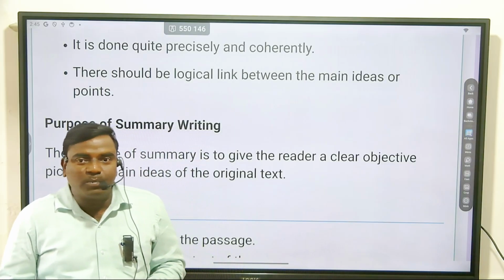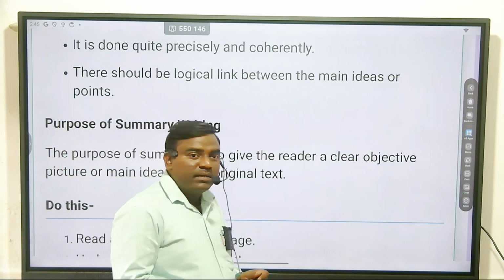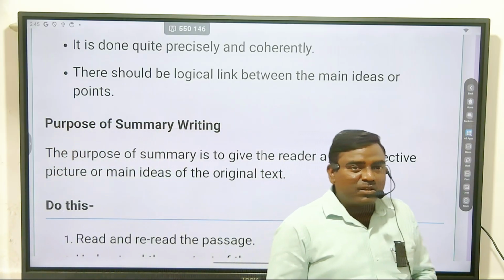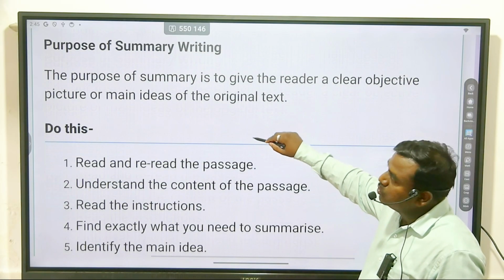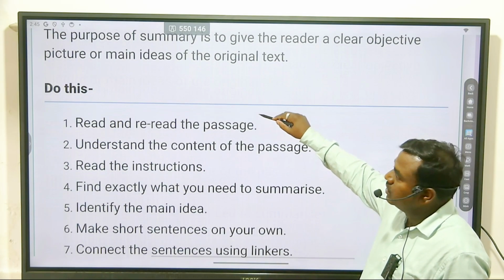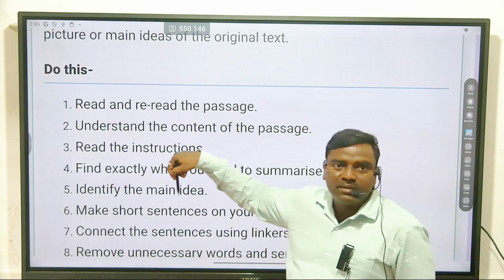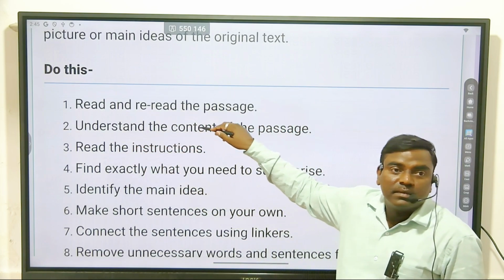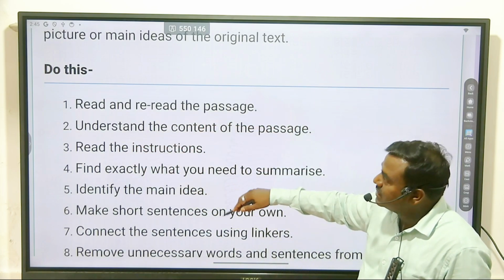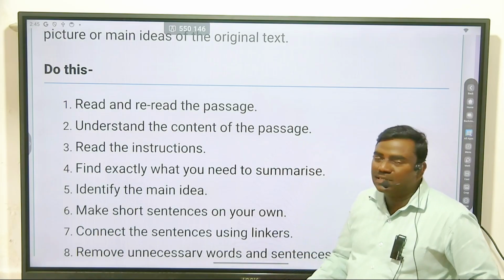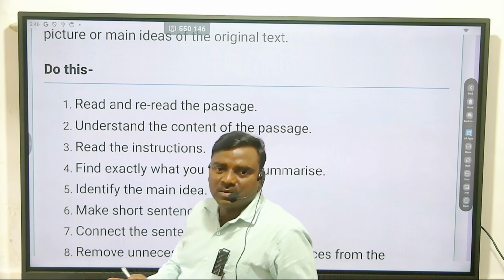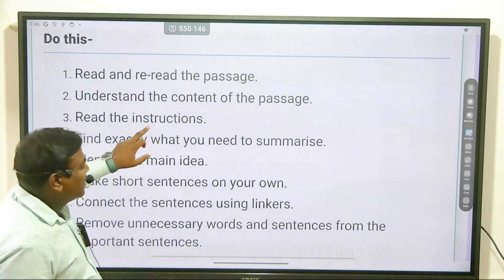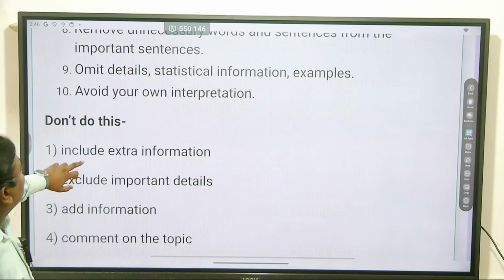So these are the important things to do. Read and reread the passage, understand the content, read the instruction, find exactly what you need to summarize, and identify the main idea. I have already told you all such things.